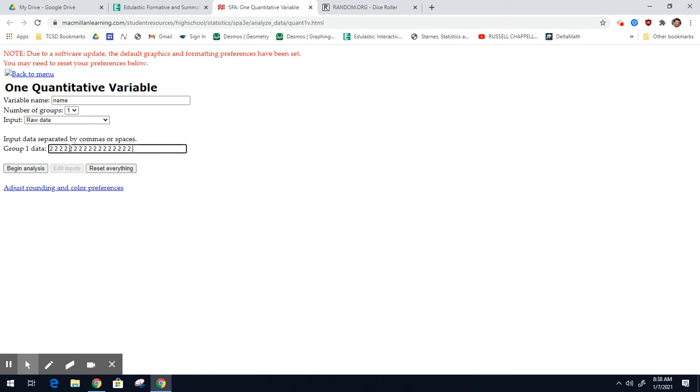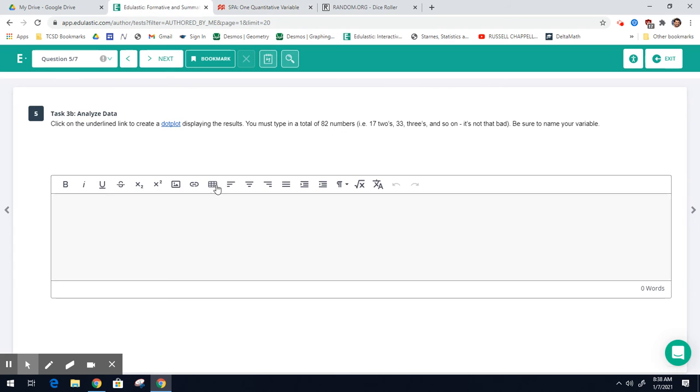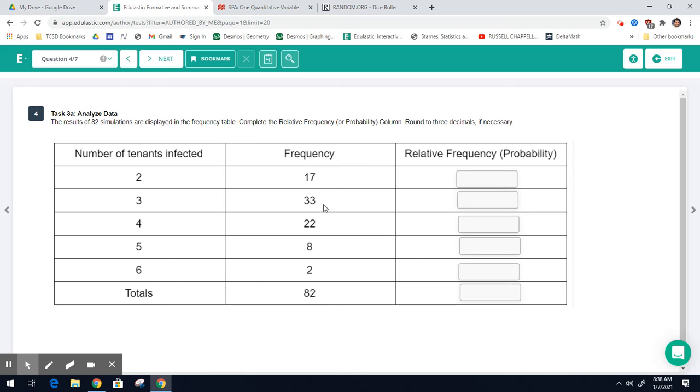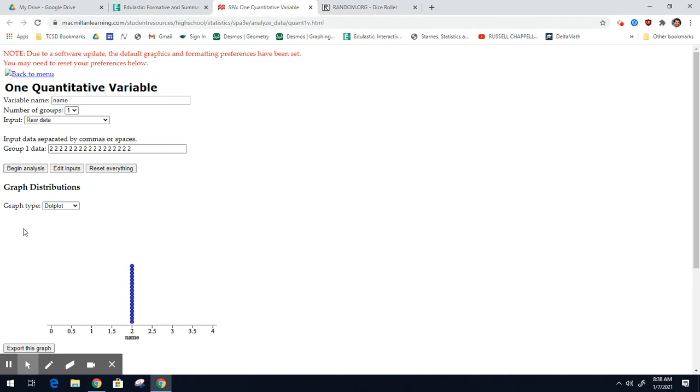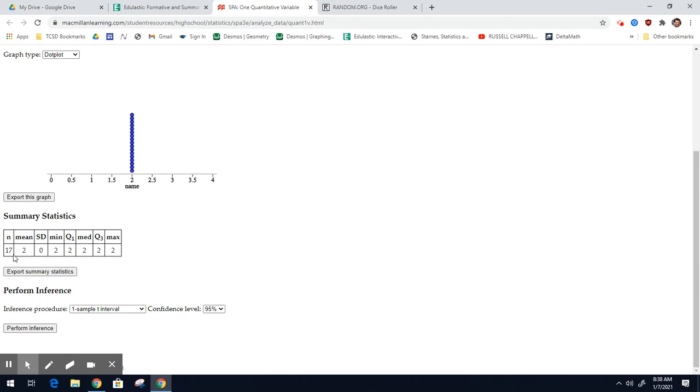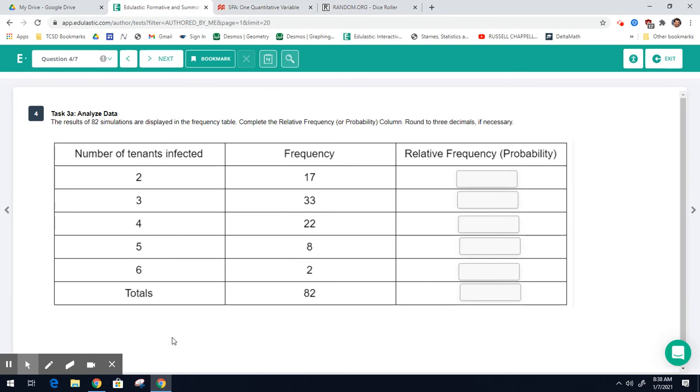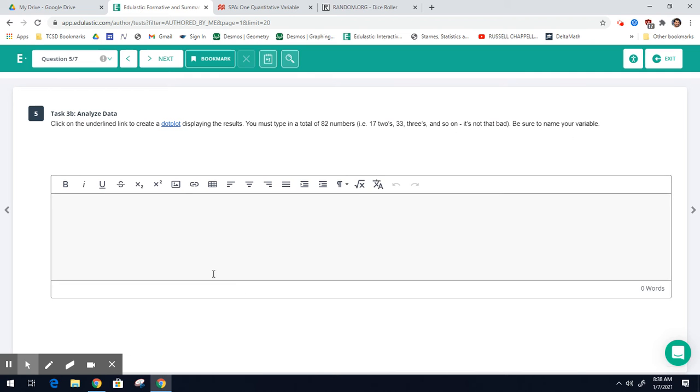It's not difficult, it's just annoying, right? Because the next one is 33 threes. But you need to make sure that when you click begin analysis, this n is 82. And make sure you're not having any goofball numbers, right? It should be 2, 3, 4, 5, and 6 on your axis. You need to somehow copy and paste that right down here. And that is organizing your data, displaying your data. Okay, so that's all part of task 3.